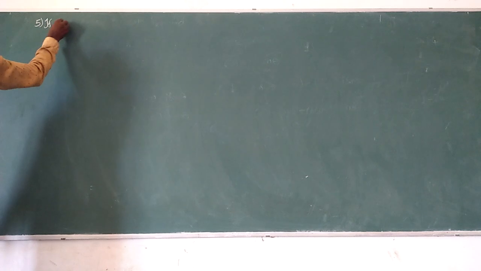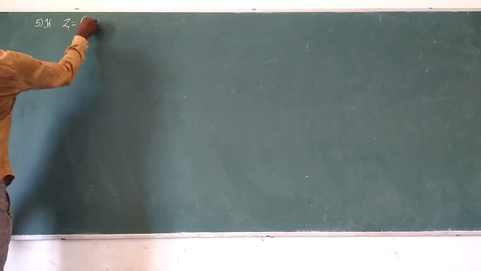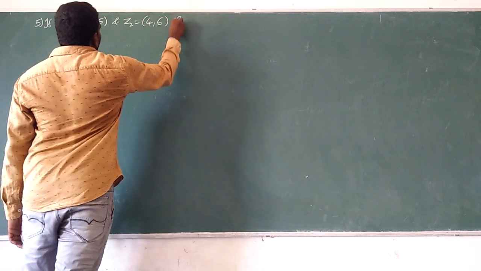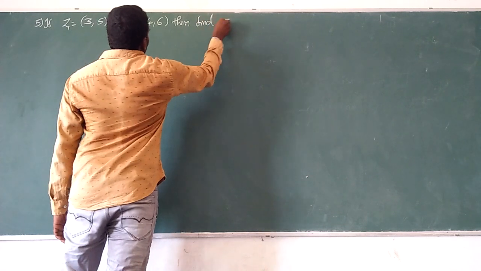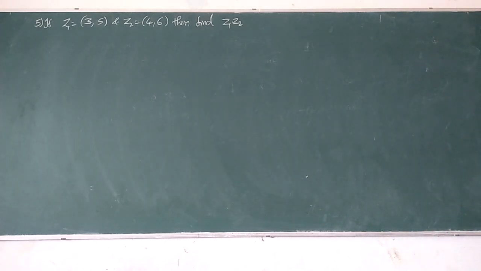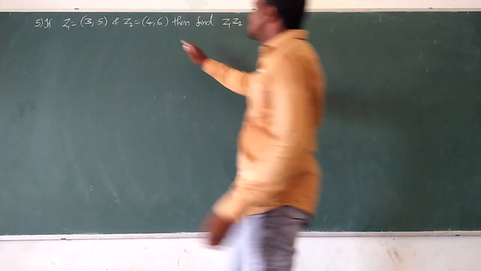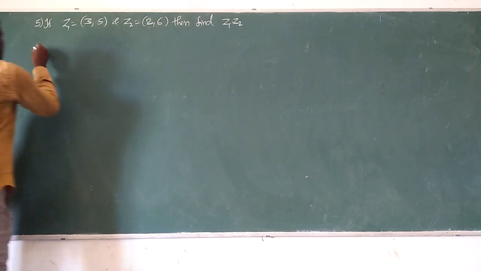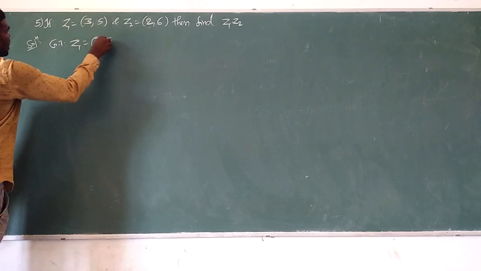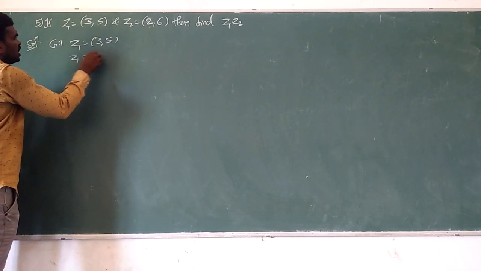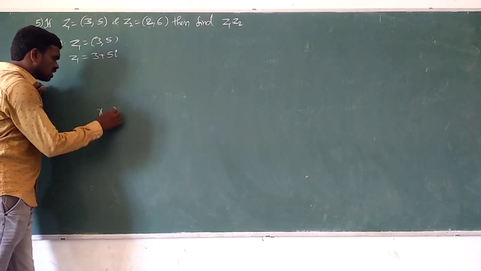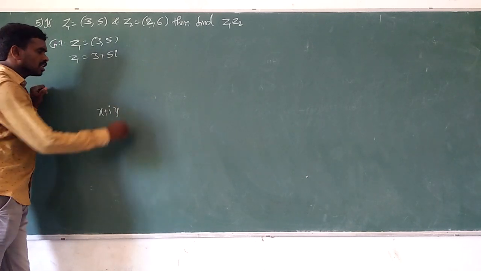Fifth one: if z1 equals 3 comma 5 and z2 equals 2 comma 6, then find z1 into z2. Sorry, this is 2 comma 6. Solution. Given that z1 equals 3 comma 5, which means z1 equals 3 plus 5i. See, in the numbers there, the i is in the middle.